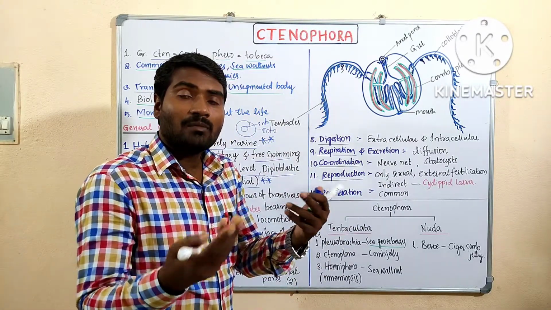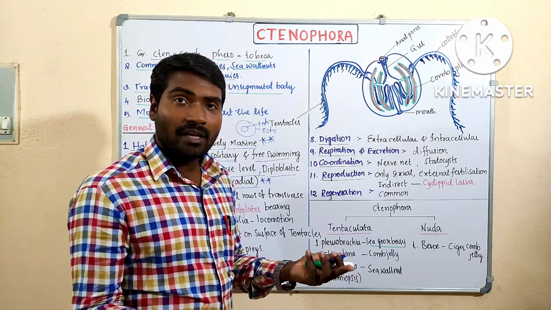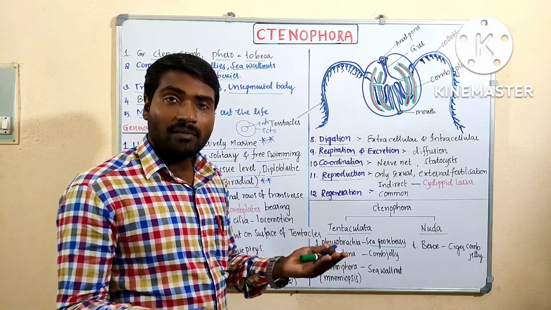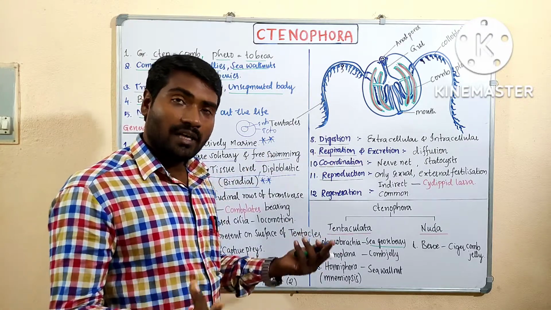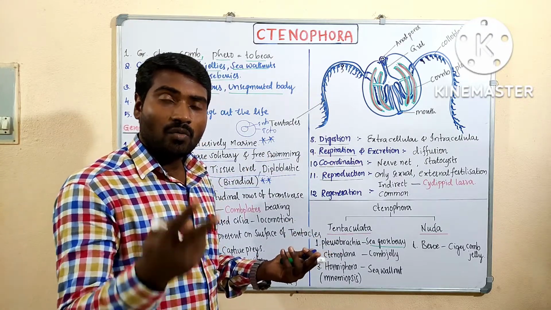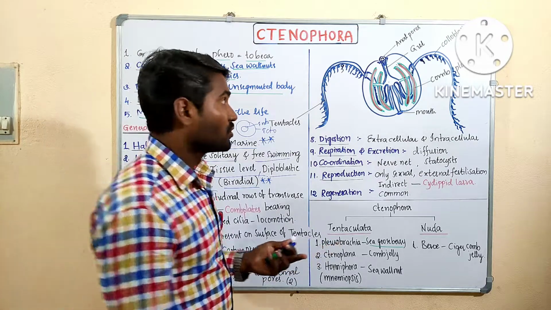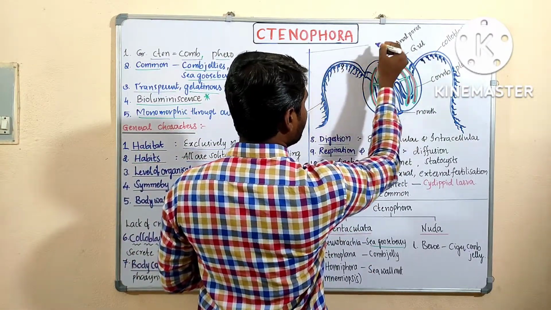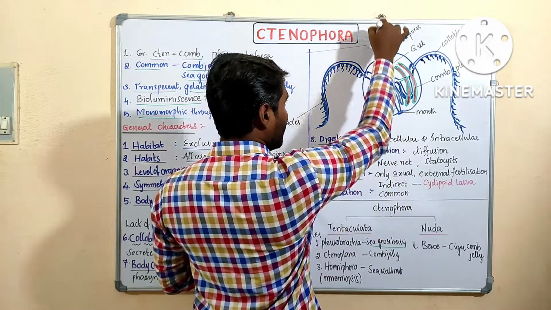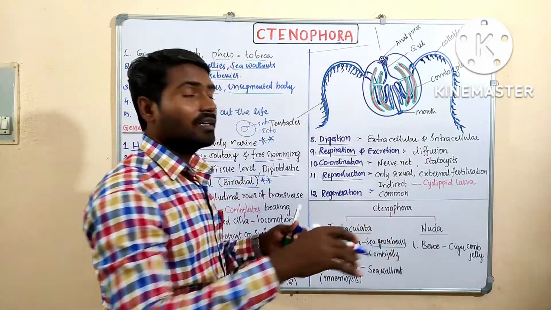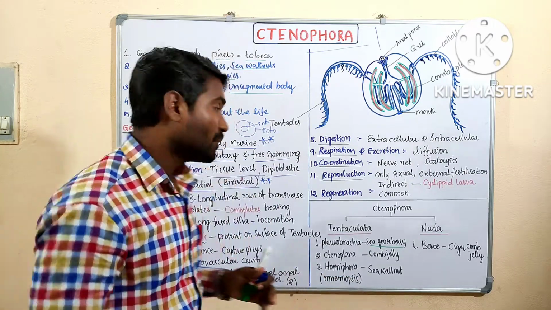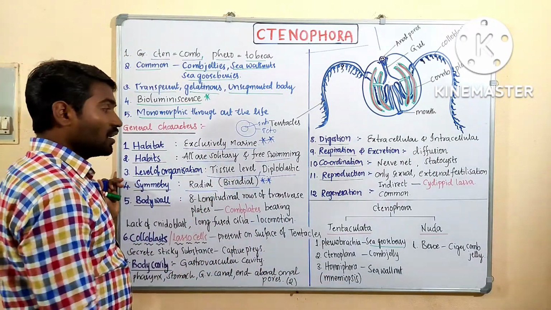If many planes are possible, it is radial symmetry; one plane, bilateral symmetry; only two planes, biradial. So here we can see one plane in this direction, one plane in this direction, and no other planes are possible.